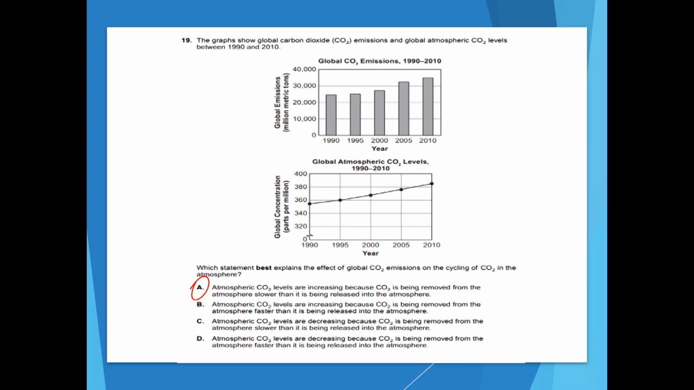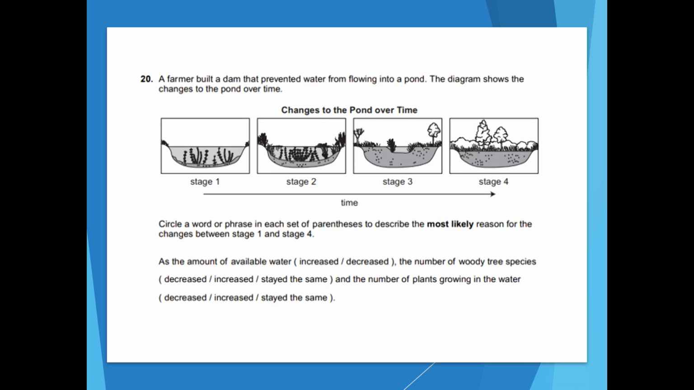So that is correct. We are releasing a lot of carbon dioxide into the atmosphere. A lot of that is human, some of it is natural. Some of the carbon dioxide is being removed. Remember, that happens in photosynthesis, but the photosynthesis is happening slower than we're pumping carbon dioxide into the atmosphere. So A is a great explanation of what's going on. Great work. Let's go on to the next one.